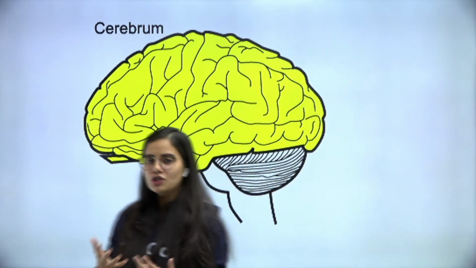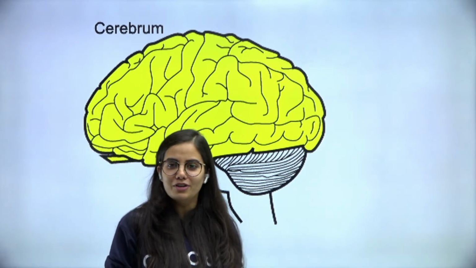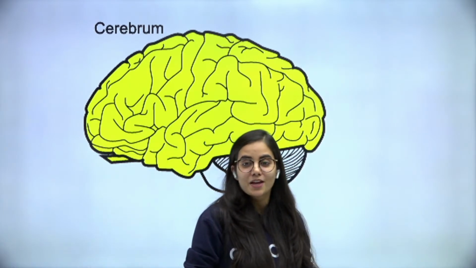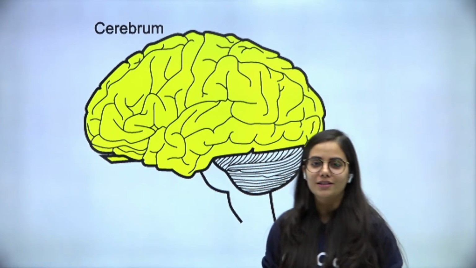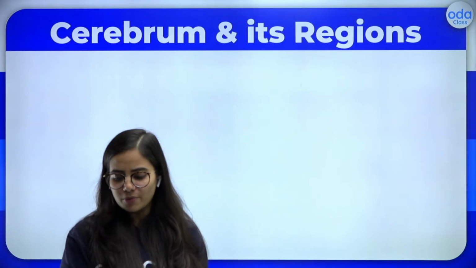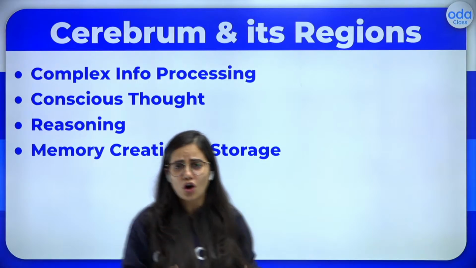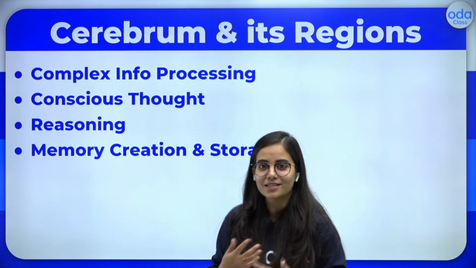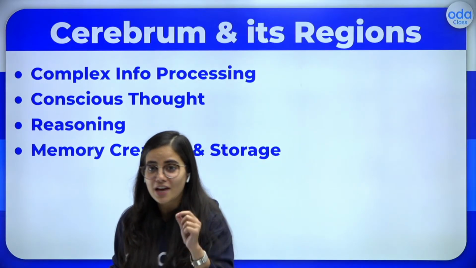And the function of the cerebrum is that it will help you remember things. You have your memories of friends, right? You have memories of your last birthday. So how do you remember all these things? Because the cerebrum is going to store all that information for you. So whenever we are talking about information or remembering something, your conscious mind, your thoughts, whatever you're thinking right now, when you're trying to understand the concept, everything is taken care of by this cerebrum.